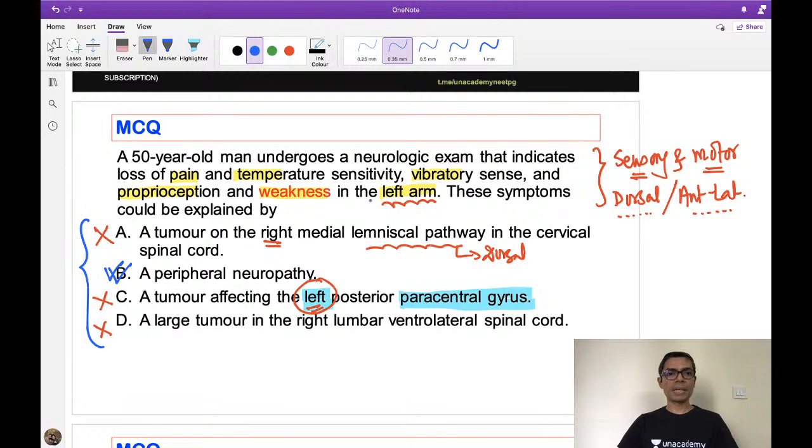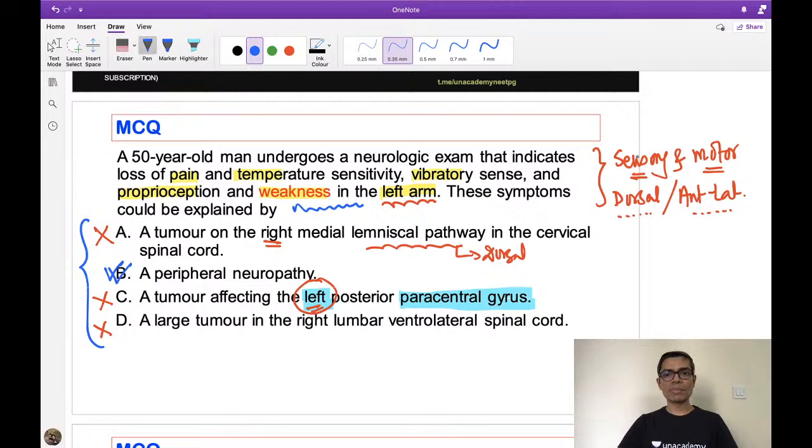But suppose the weakness is not there, motor symptoms are not given, and it is on the right rather than the left, then that will be the best answer: a tumor affecting the right posterior paracentral gyrus can also explain this kind of loss of pain, temperature, vibration as well as proprioception.